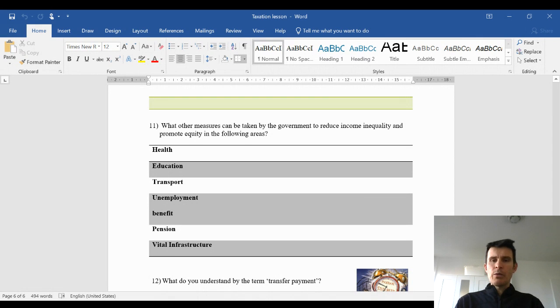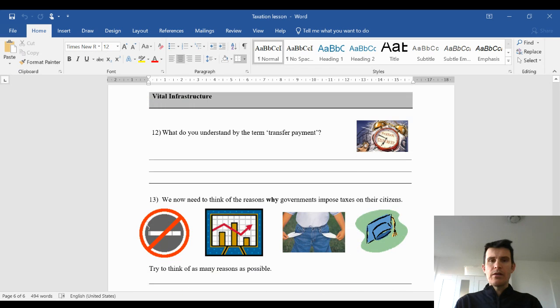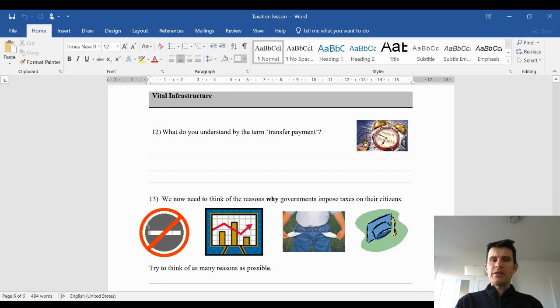And finally, we will look at why governments impose taxes on their citizens. And I would like you to consider the four following things. Firstly, merit goods and demerit goods. How can the taxation system be used to encourage and discourage the use of merit and demerit goods? Try to give real-world examples.